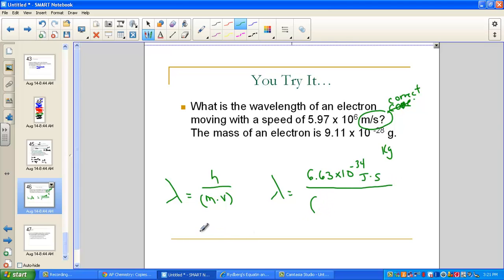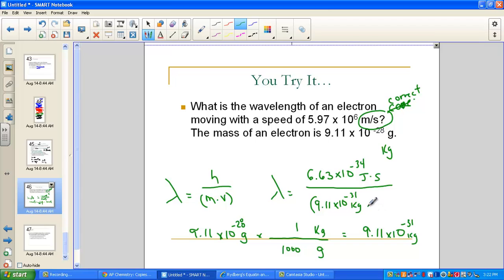The mass, let's do that little conversion over here on the side. We know that to convert, it's a simple slide of the decimal, but I'll show it. Here is the mass given to us, 9.11 times 10 to the negative 28th grams. We want the gram unit to cancel, and we want to go to the kilogram. 1 kilogram is equivalent to saying 1,000 grams. So if you slide your decimal by dividing by 1,000, that's 3 spots to the left. We get our equivalent value, 9.11 times 10 to the negative 31 kilograms.